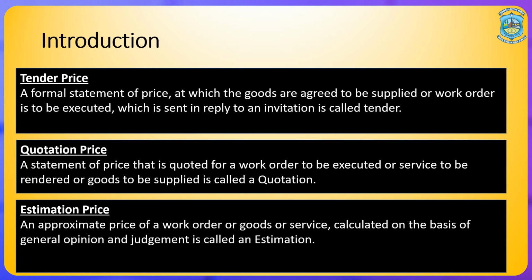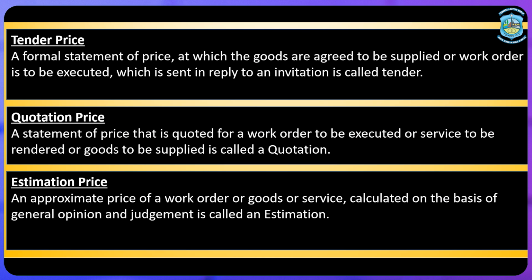Now, the next is estimation price. An approximate price of a work order, goods or service calculated on the basis of general opinion and judgment is called an estimation. When we talk about estimated price, it might increase or decrease as per the present situation, as per the requirement and the availability of other things like raw material, labor, etc. But estimation price is just an estimate.